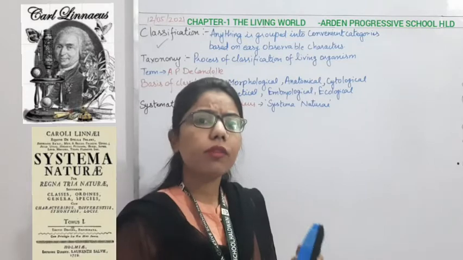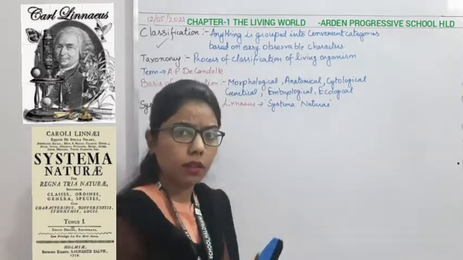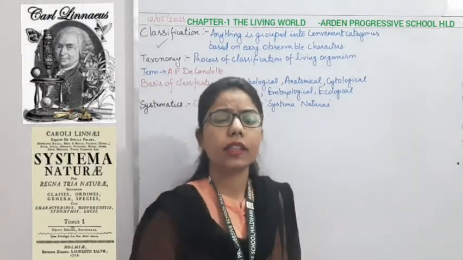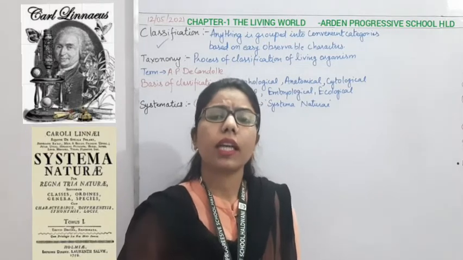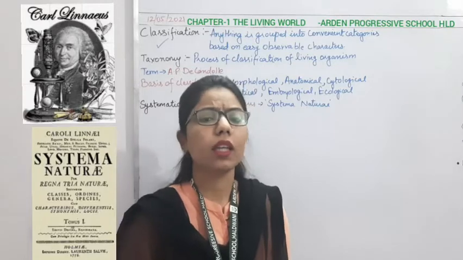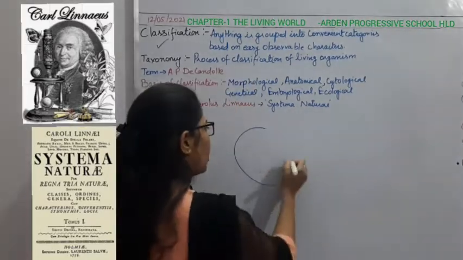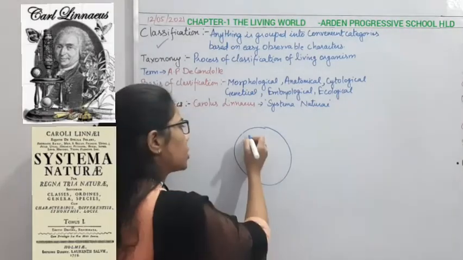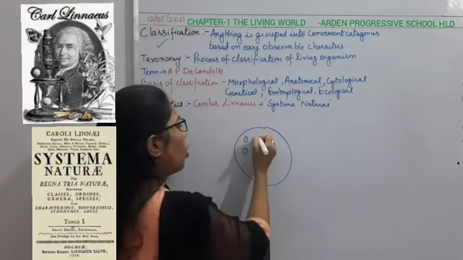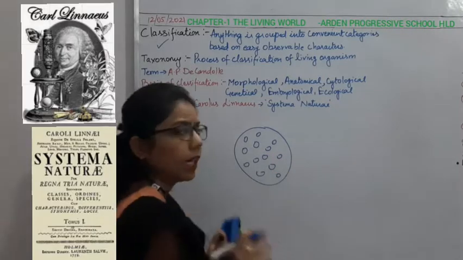Why? Because if you are going to the market and bringing things like onion, carrot, cabbage, cauliflower, as well as pencil, eraser, sharpener, scale, books, you have kept all these things at one place.